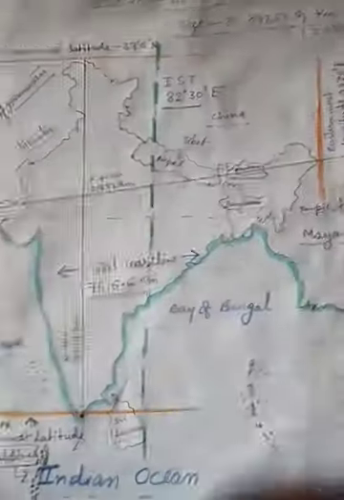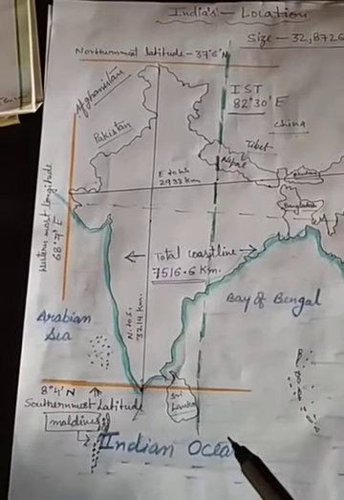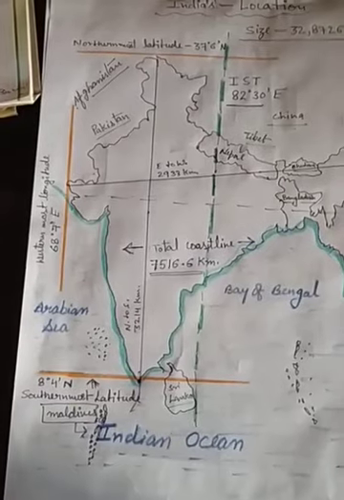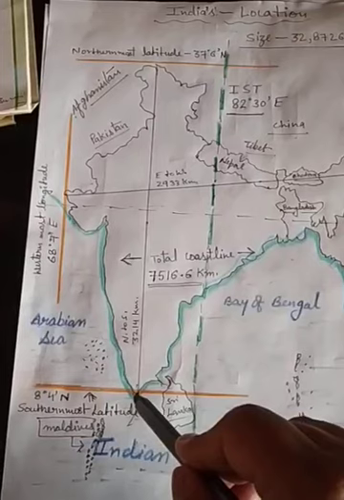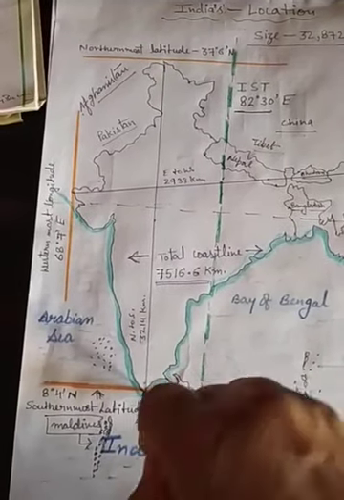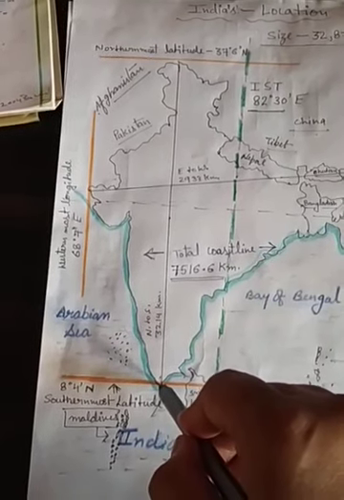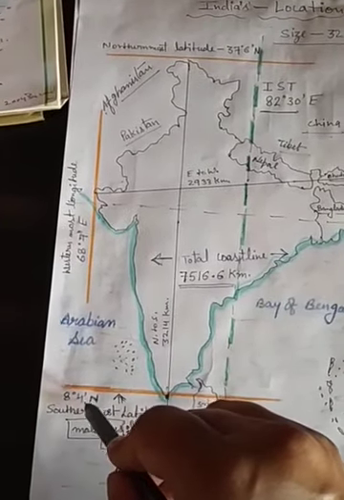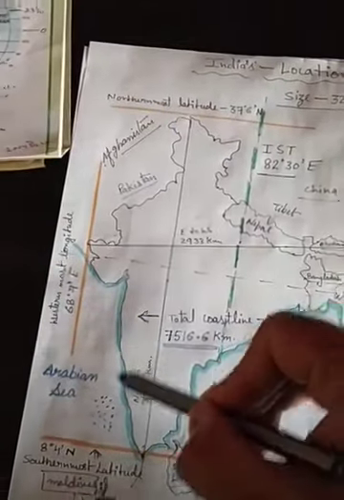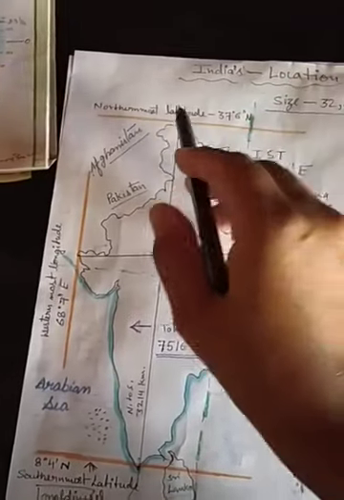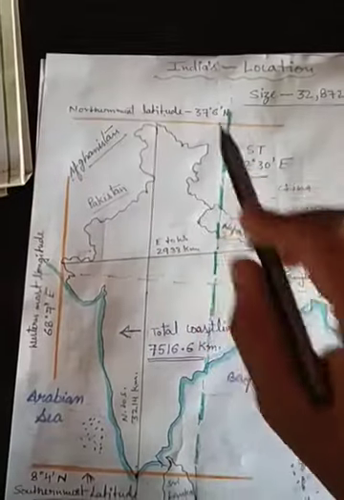So you can see this map is about the location of our country India. Now it's clear to you about latitude and longitude. Latitude is a horizontal line. The southernmost point of our country's mainland is Kanyakumari here. The southernmost latitude is 8 degree 4 minute north, and the northernmost point extends from here to here. The northernmost point is 37 degree 6 minute north.